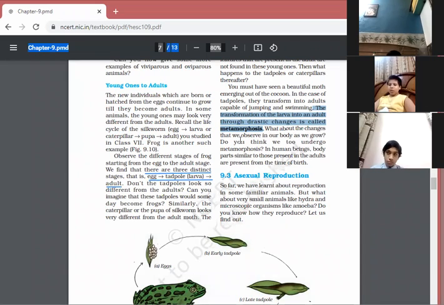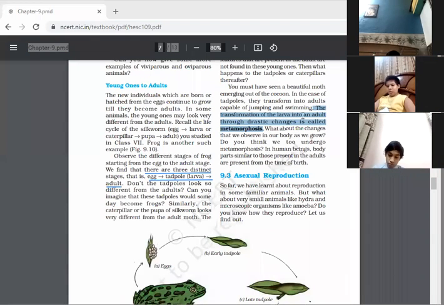Okay, so children, it's a very important definition, metamorphosis. I want each one of you to read it carefully. The transformation of larva into an adult through drastic changes. It's very important to write down. If you directly write down only that larva is changing into adult, that will not be considered. So drastic changes are taking place in the stage from larva to adult. That process is known as metamorphosis.